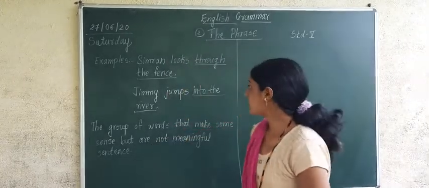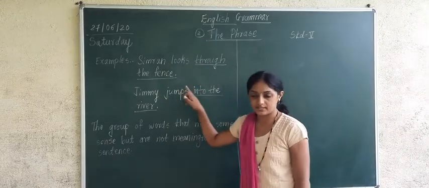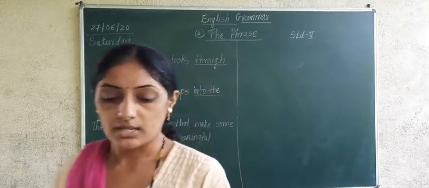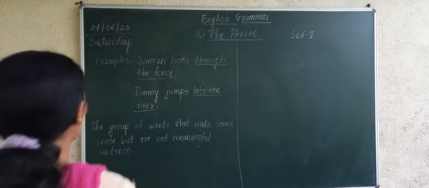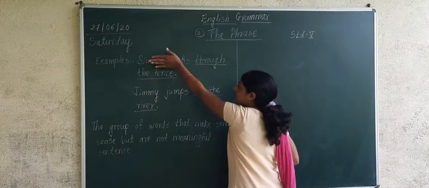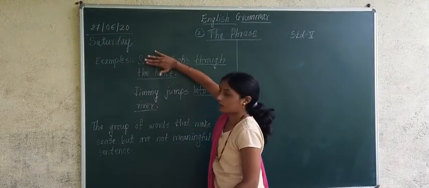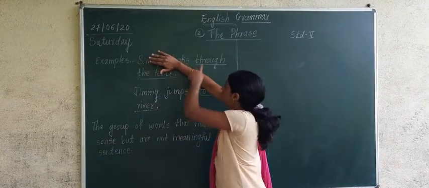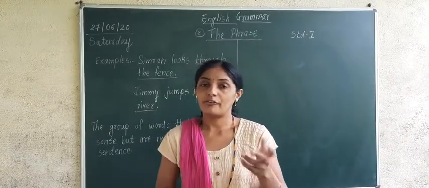Okay, now see here, two examples are there. Simran looks through the fence. What does Simran do? Simran looks through the fence. Can you see the sentence? Now in this sentence, just imagine the words Simran looks are not there, only through the fence. What is through the fence? Fence means what?